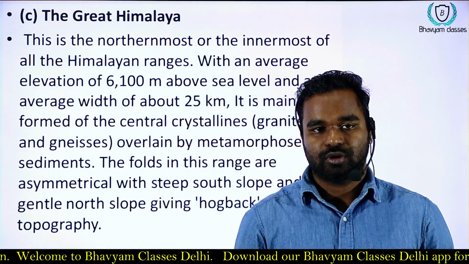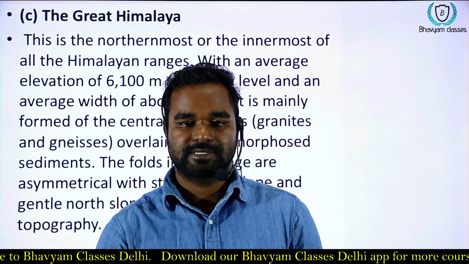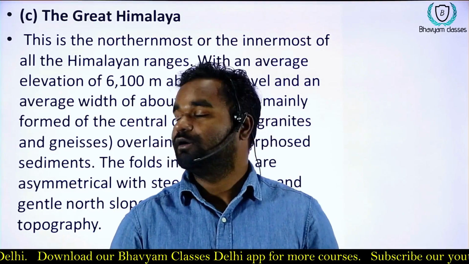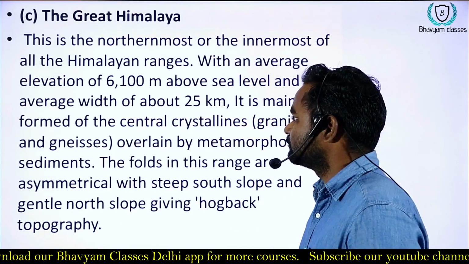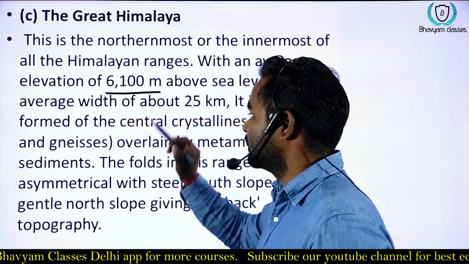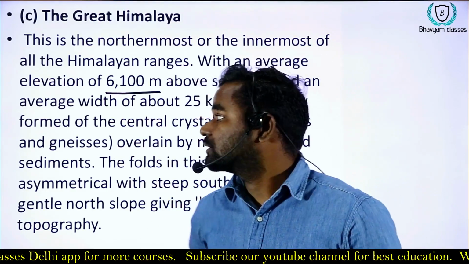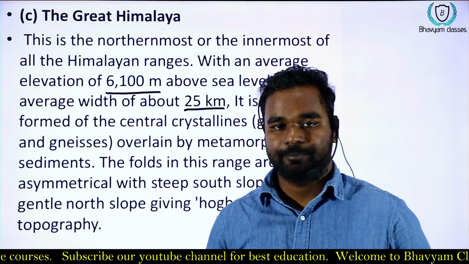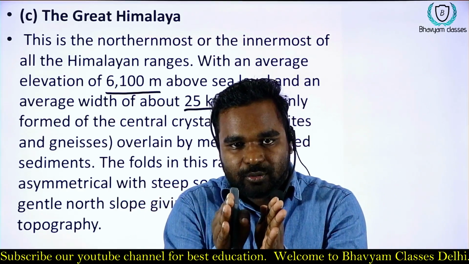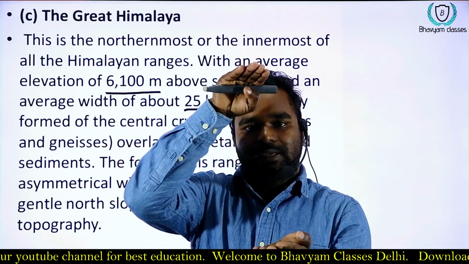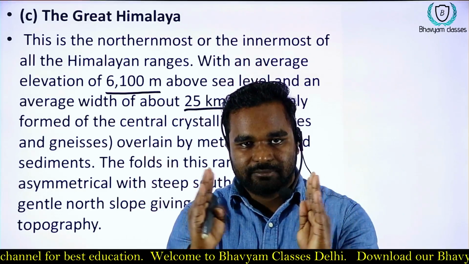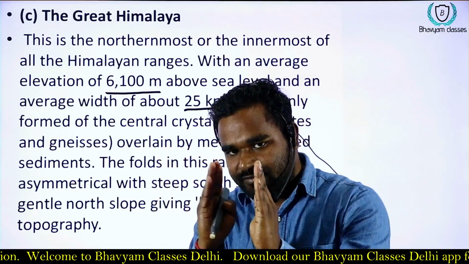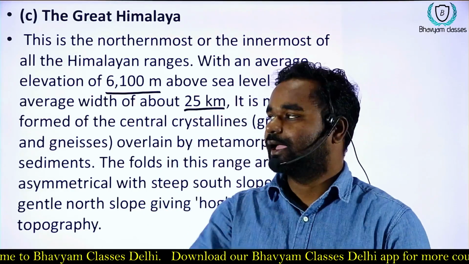Now let's talk about the greatest range, not of India but around the world. Across the world, it is the greatest range. The average height is more than 6,100 meters and the average width is about 25 kilometers. The width is getting narrower and narrower and the height is increasing, because it is compressing. That's why the width is very low, but the height is very high.